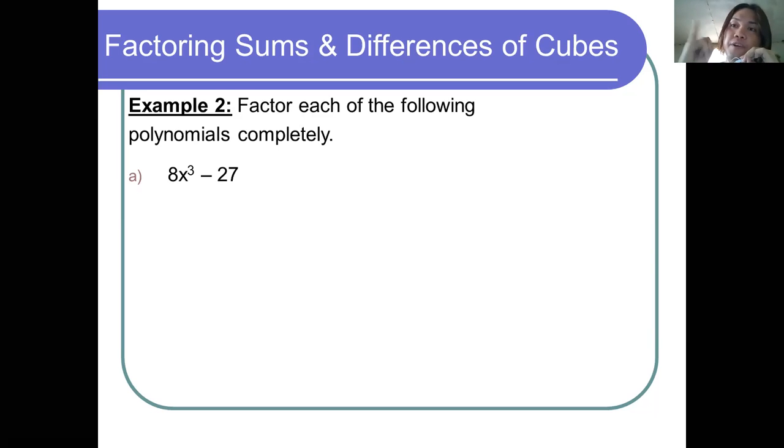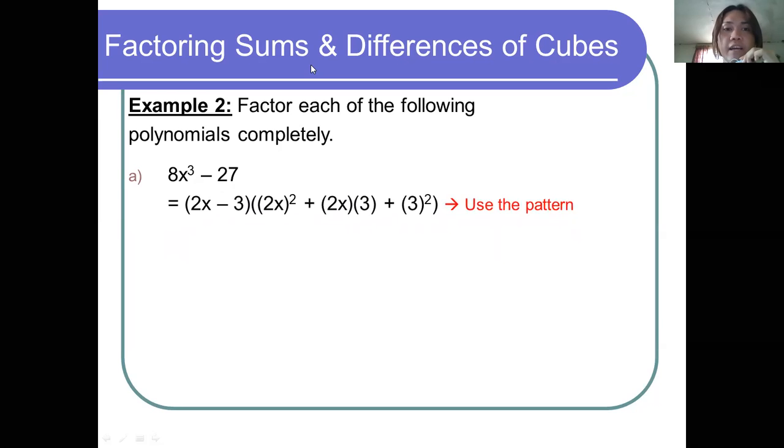First condition, check. Second condition, it must be separated by a plus or minus. Check, it is separated by a minus sign. Third, it must be a perfect cube. 8x cubed, okay, perfect cube. 27, a perfect cube. Very good. So now we have it.